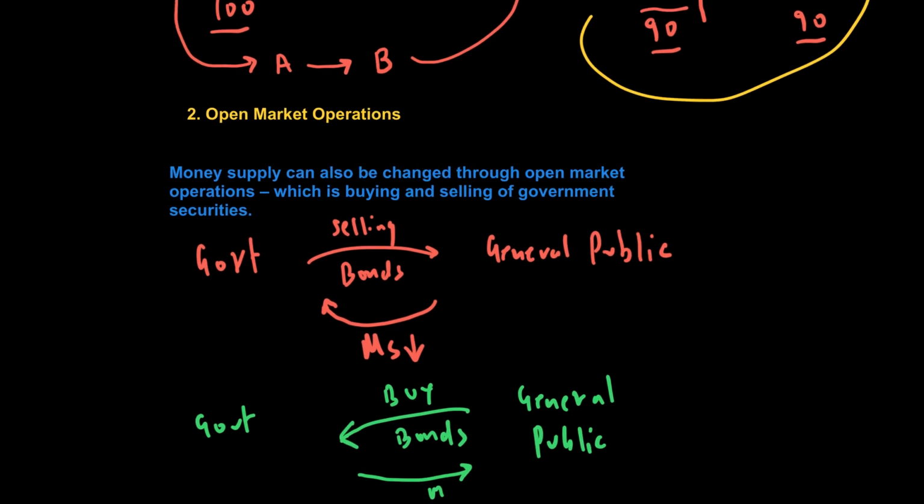And the reason is simple: when the government is selling bonds, they take the money away. When the government is buying bonds, they get the bonds back, but the money goes back to the general public. So by buying and selling government securities, the government can also control money supply, which is what we call open market operations. Within open market operations is also another concept that we want to talk about, which is called deficit financing.